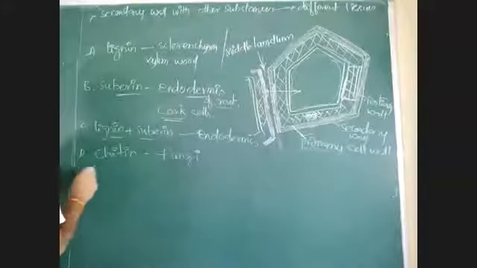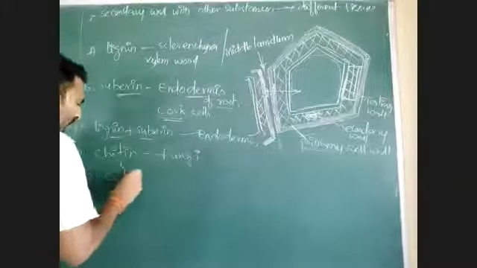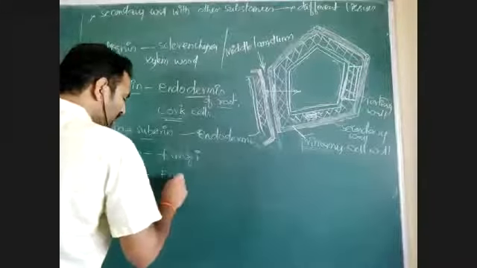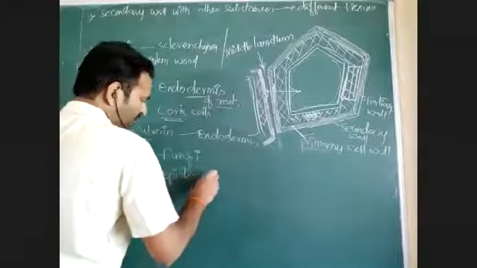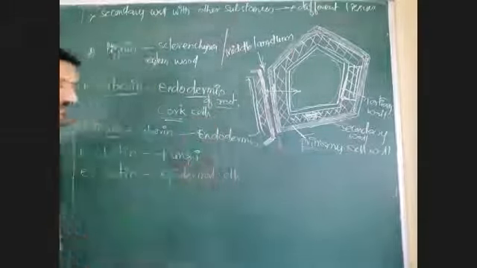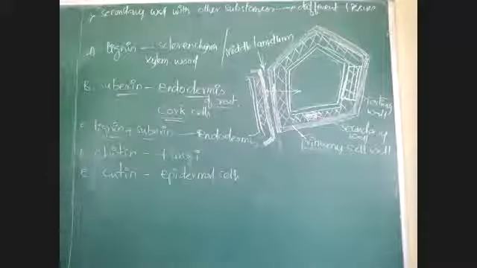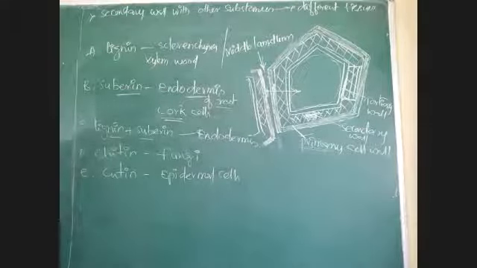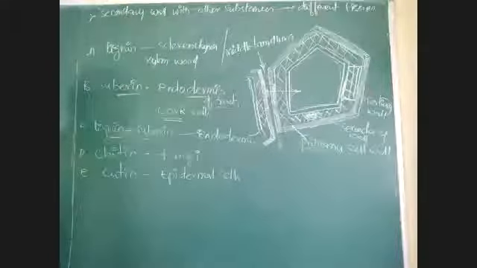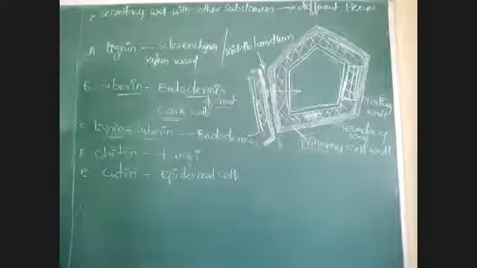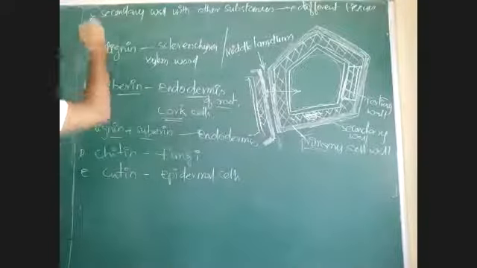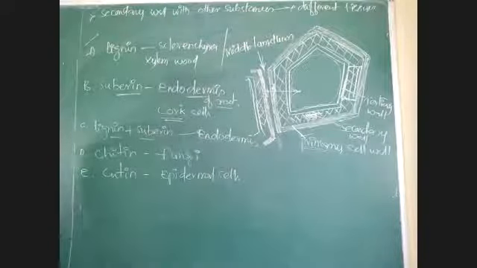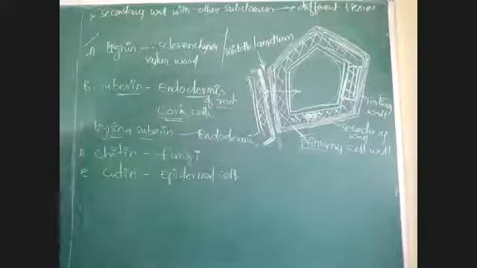And another chemical substance like cutin. Cutin is present in epidermal cells. So these are some other chemical substances which are present in secondary cell wall. But primary cell wall has only cellulose, hemicellulose and pectin with some protein. But secondary cell wall is made of some other substances also like lignin, suberin or both or chitin or cutin.